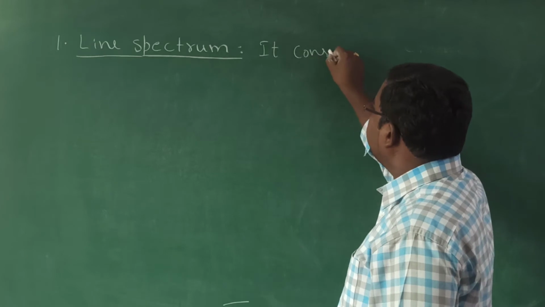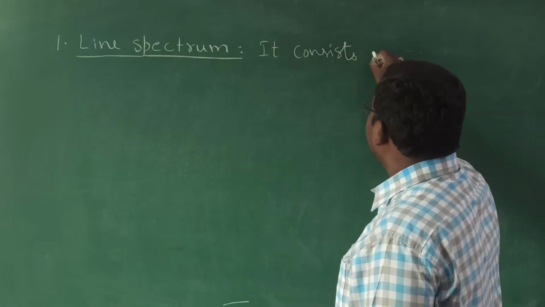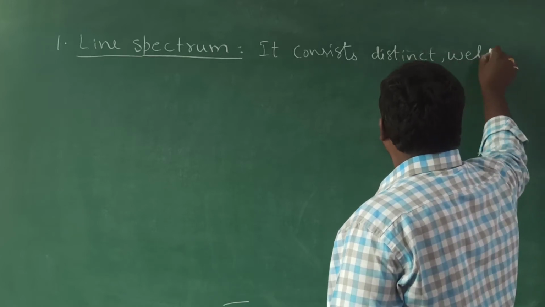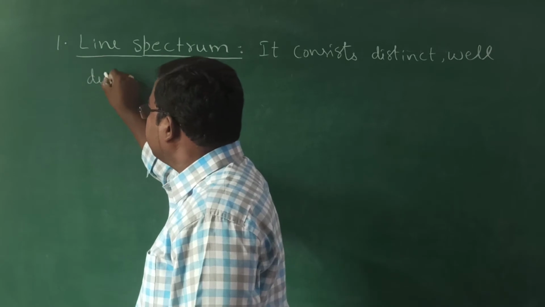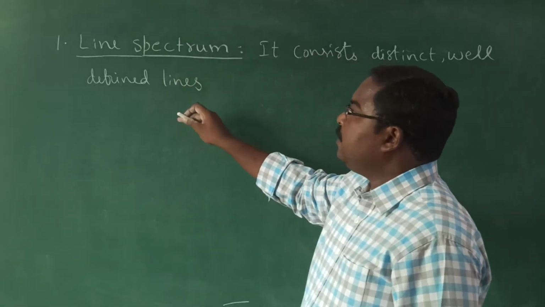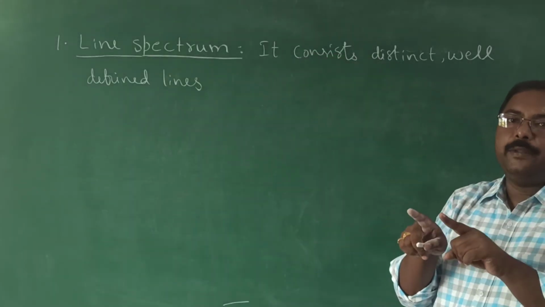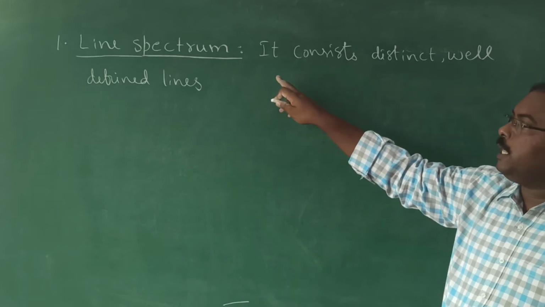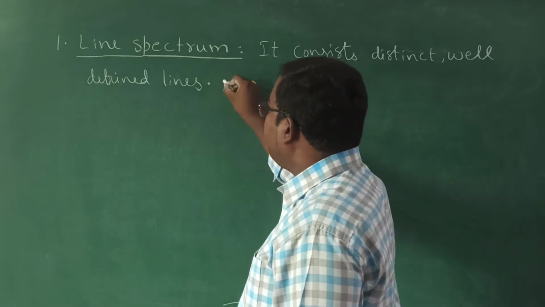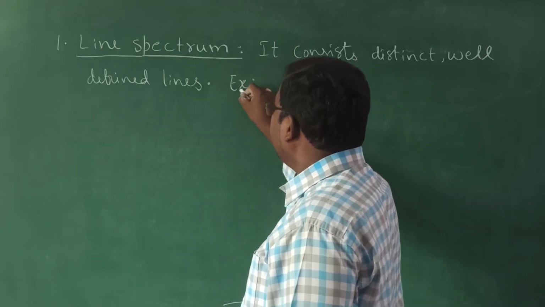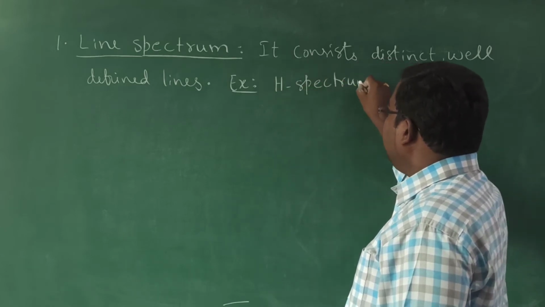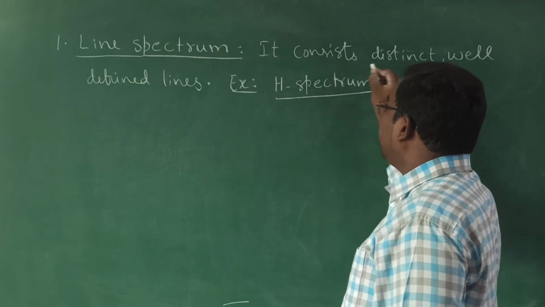It consists of distinct, well-defined lines, so there will be a distinct gap between two spectral lines. That is why this spectrum is known as line spectrum. And the example for this line spectrum is the hydrogen spectrum.